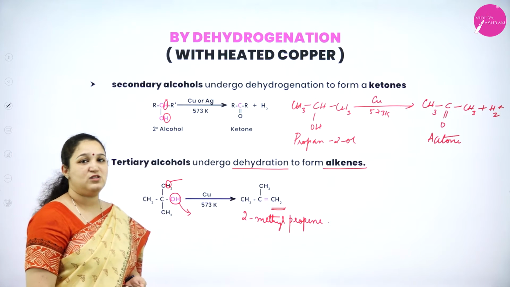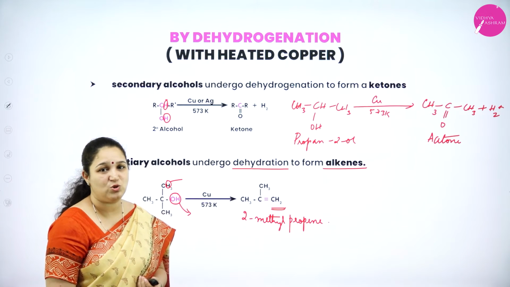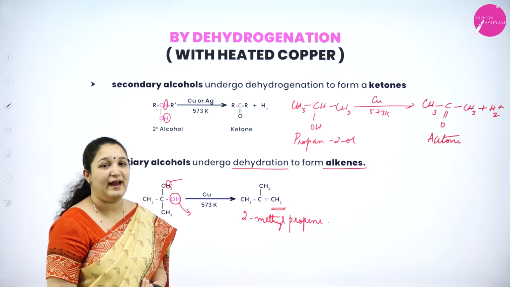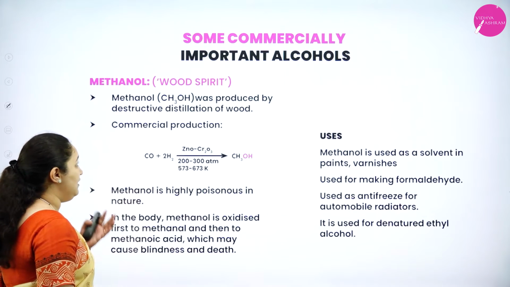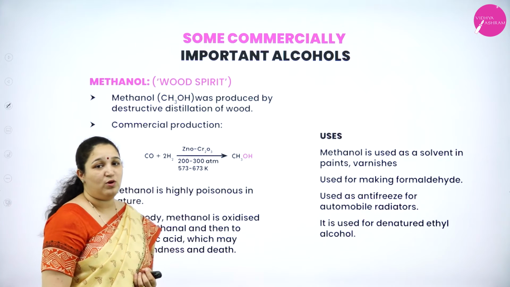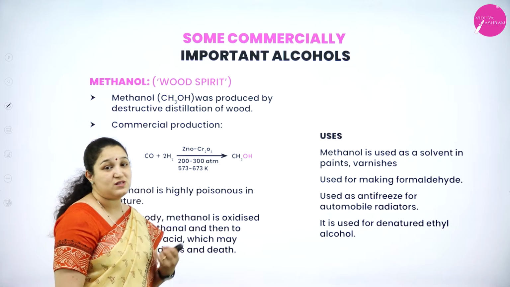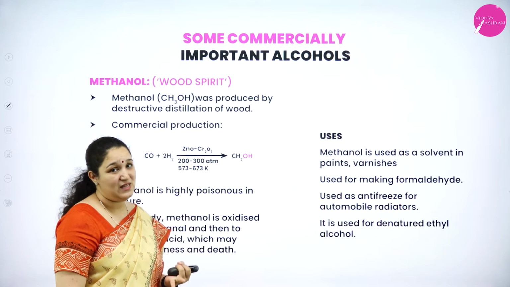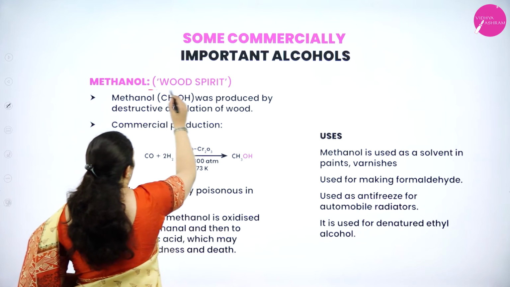So I hope you have understood about the dehydrogenation reaction when it is passed over heated copper at 573 Kelvin. Okay. Next we have some commercially important alcohols. Now which are these commercially important alcohols? That is methanol as well as ethanol. Okay. Methanol is also called wood spirit.